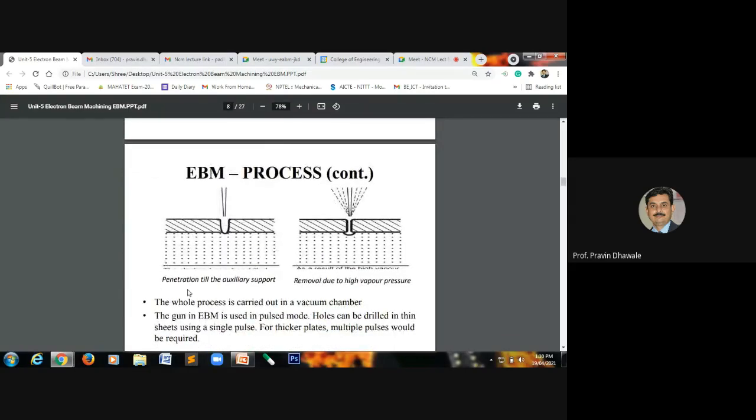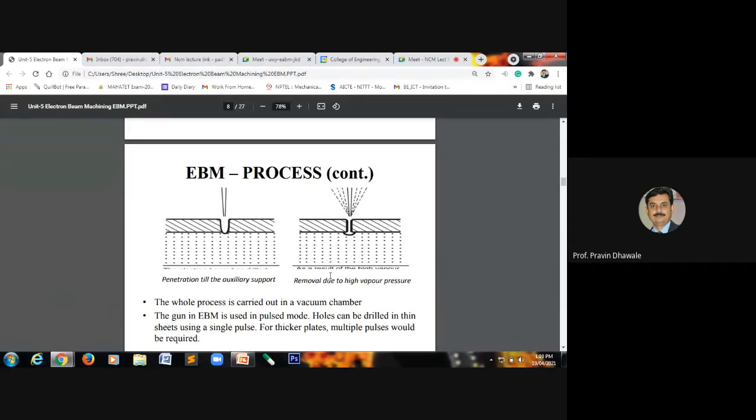Likewise, total hole penetration until the auxiliary support occurs, and at the base of the workpiece on the auxiliary support, whatever material is removed during the machining spills out from this part.